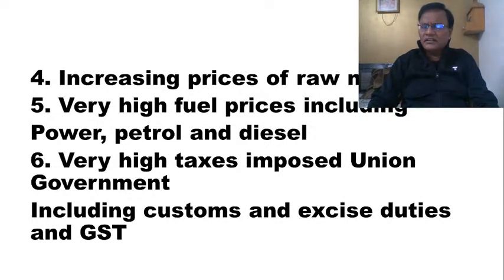Please remember, 30 years back, on petrol and diesel, the taxes were 1 rupee or 2 rupees, maximum 2.5 rupees. Now you can see the taxes are almost 70 rupees, the taxes imposed by the central and state governments combined together. And it is also very easy for them. Why? Because they don't have to do anything. In case of other taxes, they have to spend money to collect the taxes. Now they can get the money very easily, without spending money on collecting the taxes.